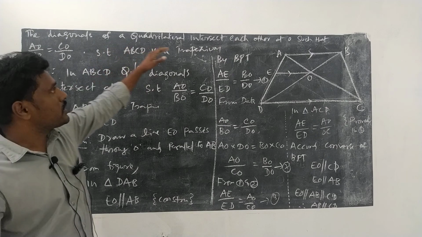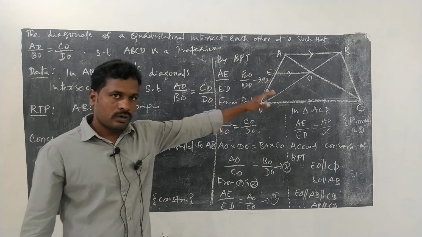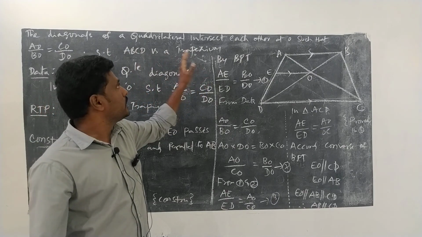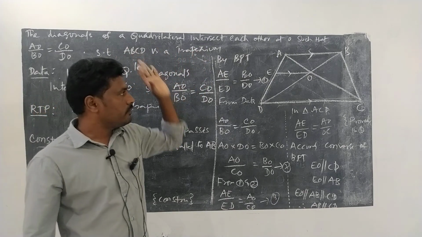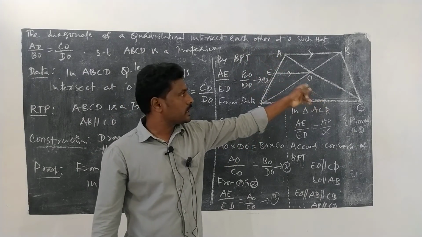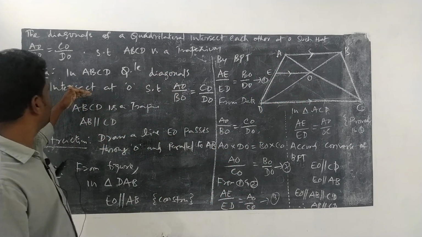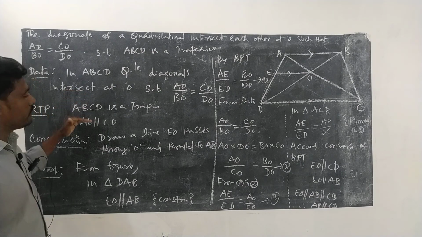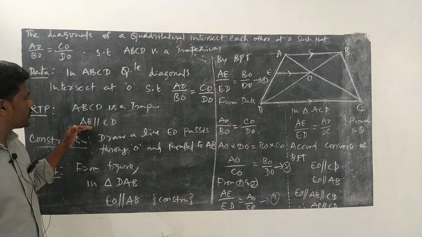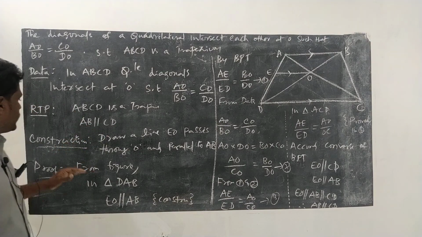Here, the diagonals of a quadrilateral intersect at O such that AO by BO is equal to CO by DO. Then ABCD is a trapezium. We need to prove that. Take ABCD as a trapezium, with diagonals intersecting at O. That we have written in the data. Now we need to prove that ABCD is a trapezium. Instead of that, if you prove AB is parallel to CD, that is enough.